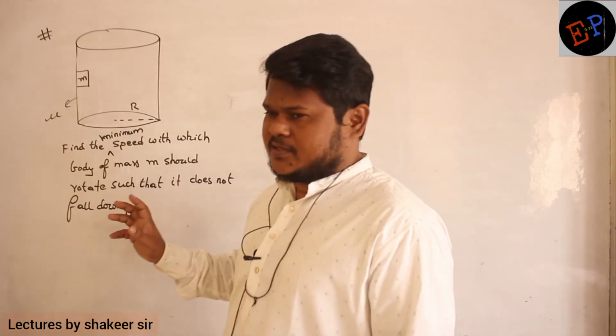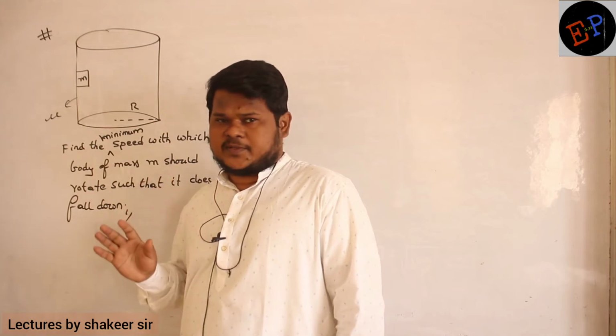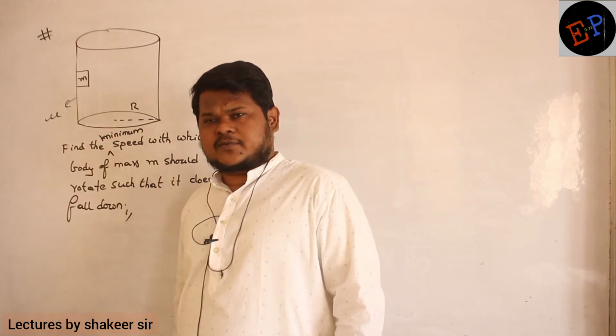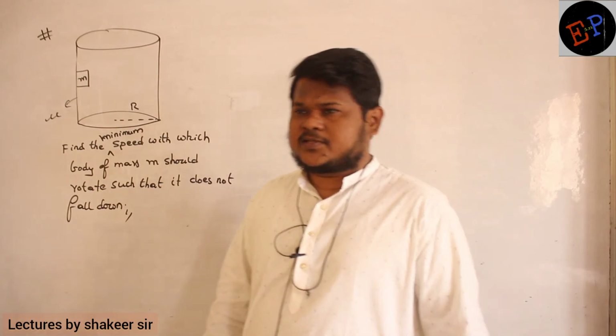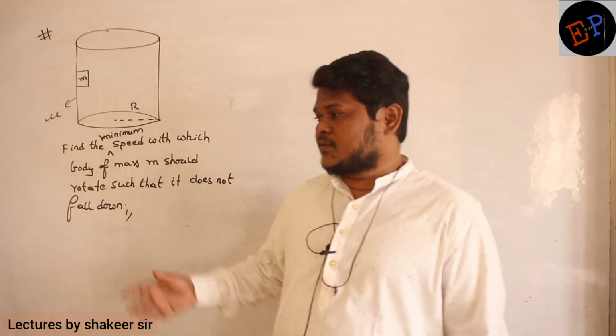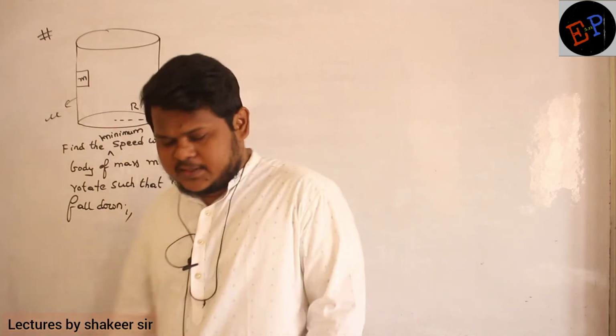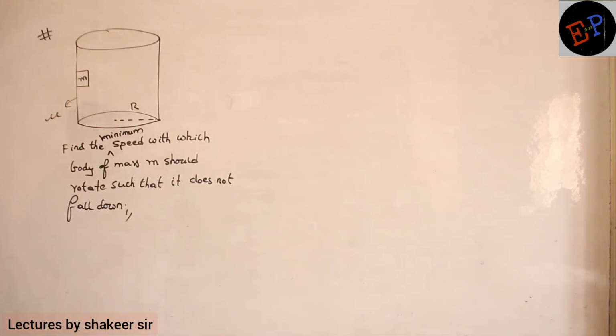Then what is the minimum velocity? And there is no limit for maximum velocity. Maximum you can move with whatever velocity you like, but there will always be a minimum velocity. If he rotates with a velocity less than that velocity, then he is going to fall down. So let us see what are the different forces which are acting.